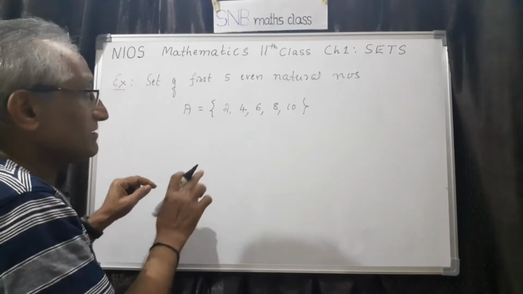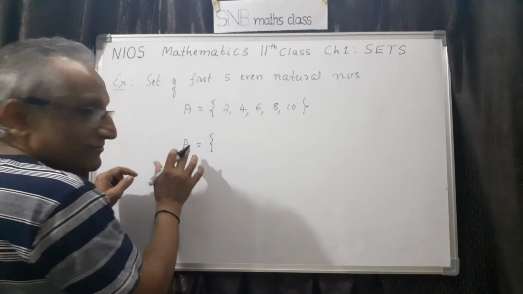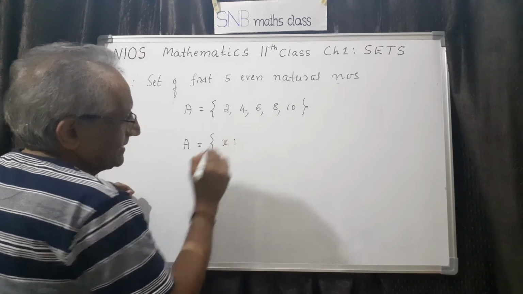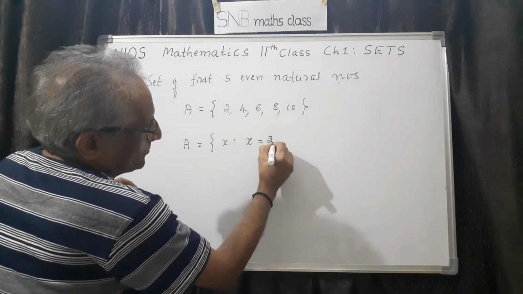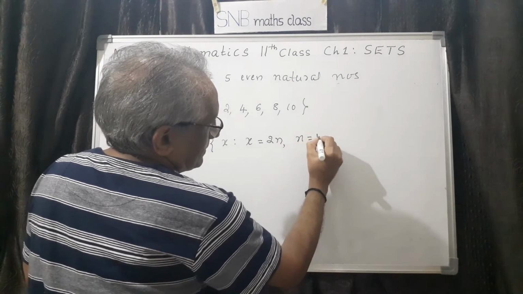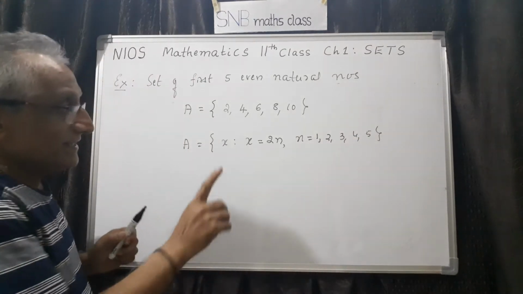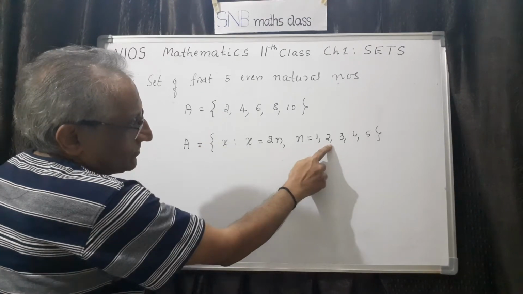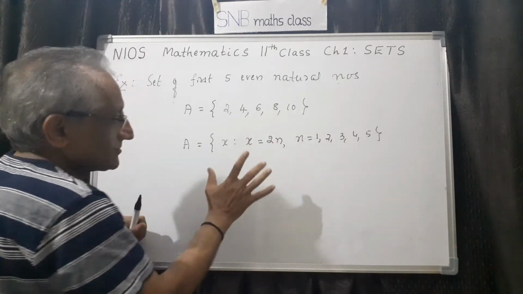Now the same thing you can also write in set builder form like this. A should be A only because the set we are not changing, therefore you have to use the same symbol. So we have to write like this: x such that x equal to 2n, where n equal to 1, 2, 3, 4, 5. You have to understand like this: when n equal to 1, 2 into 1 is 2. When n equal to 2, 2 into 2 is 4. n equal to 3, 6. n equal to 4, 8. n equal to 5, 10. So this is one method.